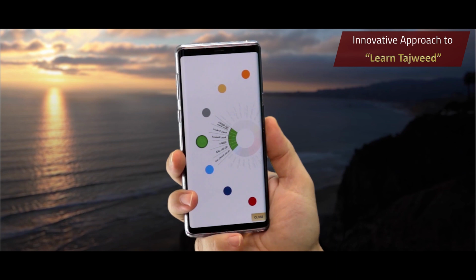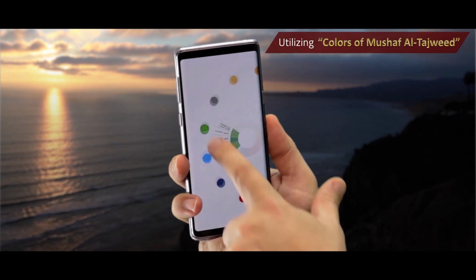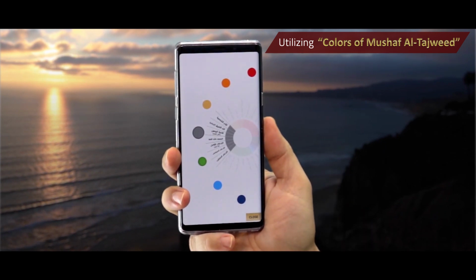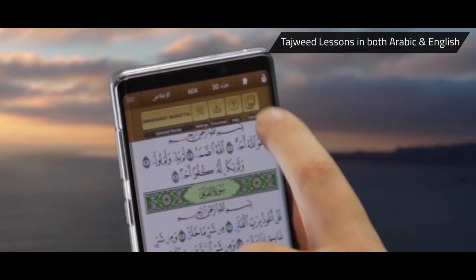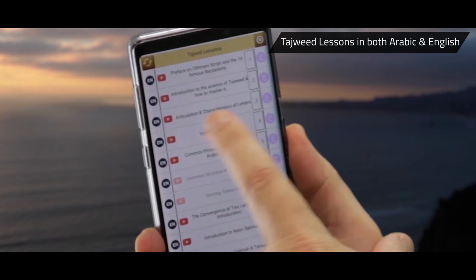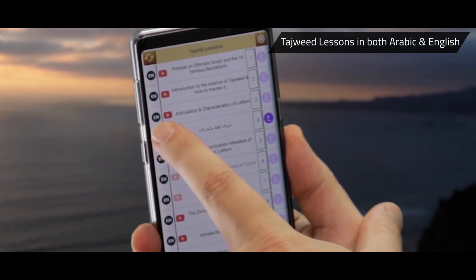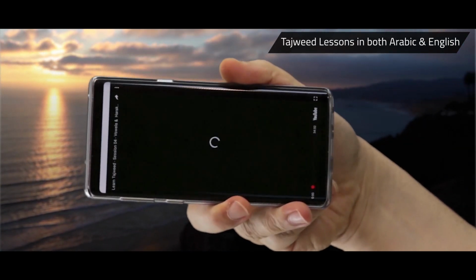This program uses a very unique approach to teach Tajweed, where colors used in Mus'haf Tajweed to remind us of different Tajweed rules are used to link with Tajweed lessons. Each color is associated with a set of related lessons accessible from the same application, where each lesson is available in both languages, the Arabic and the English. Simply choose the language and click on the lesson to watch it in your preferred language.